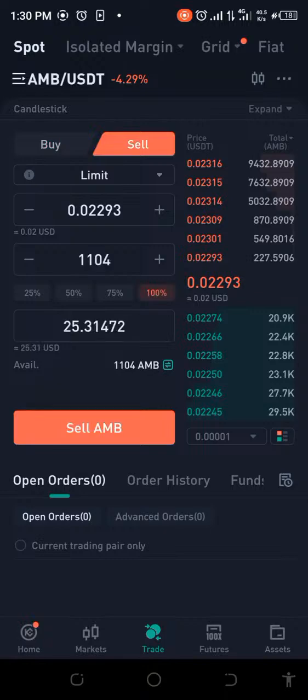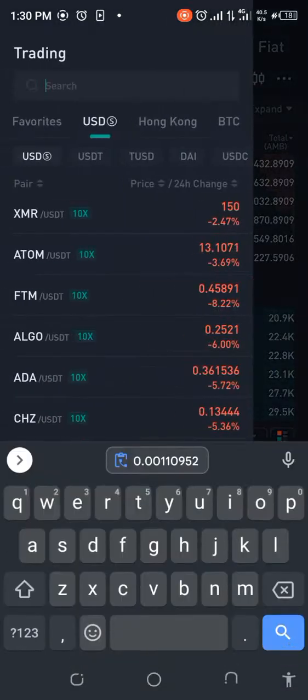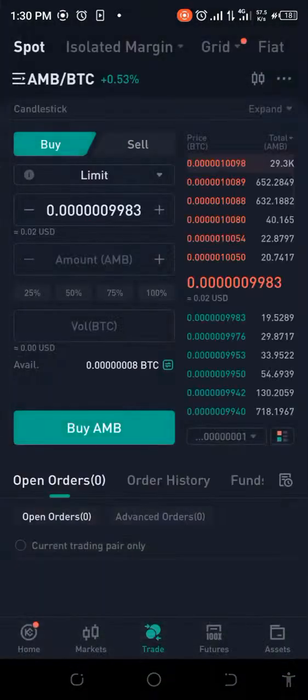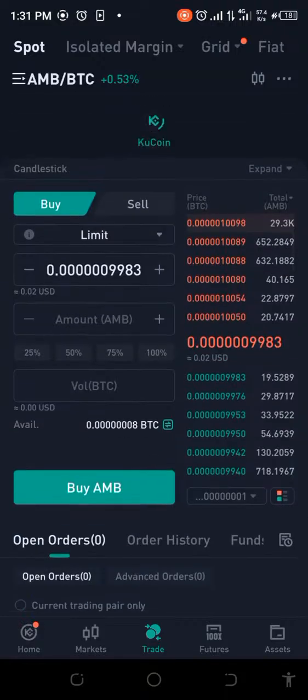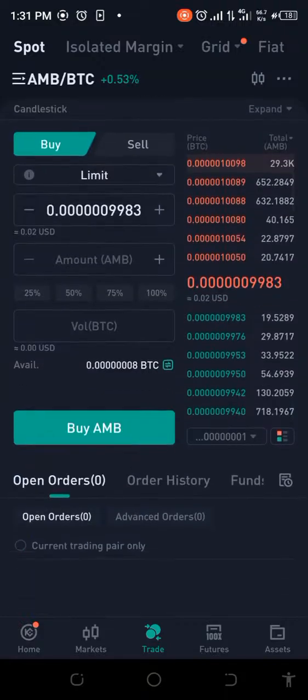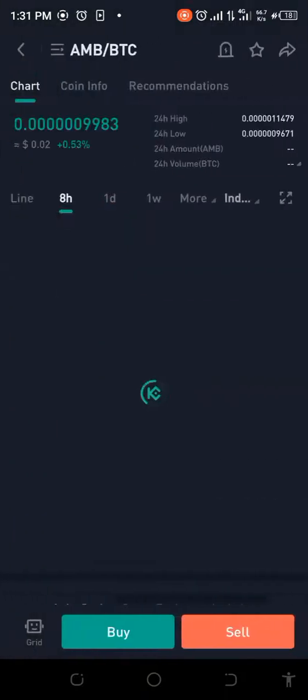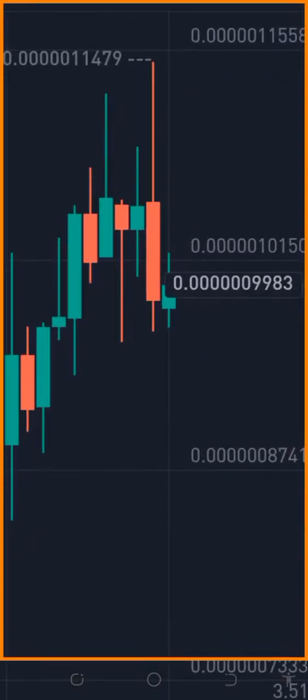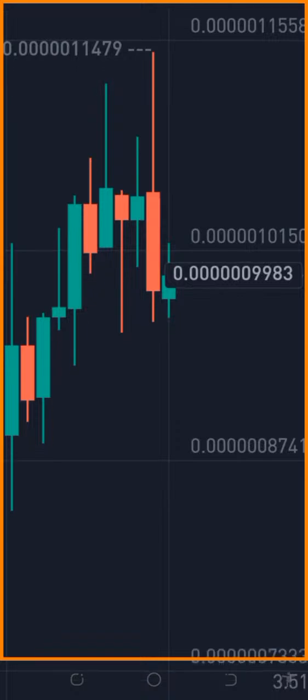So I'm going with BTC. So let's go back to get that with BTC. Okay, so let's do that quickly. Whoops. What am I seeing here? The price has gone down. Okay, so let's go and check what's happening. Oh yeah, I can see that the price is already down. That's what happens when you don't take advantage quickly.